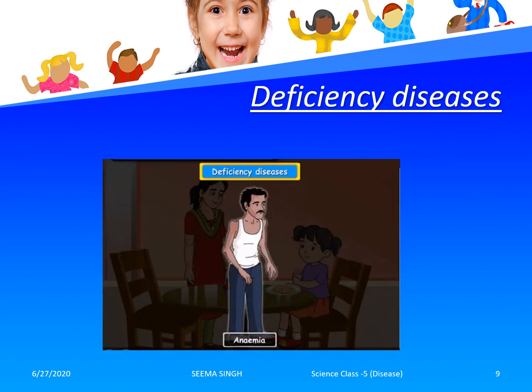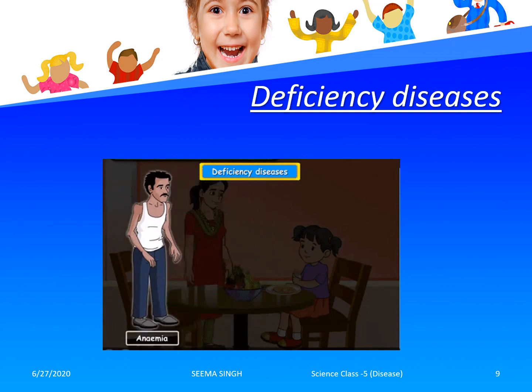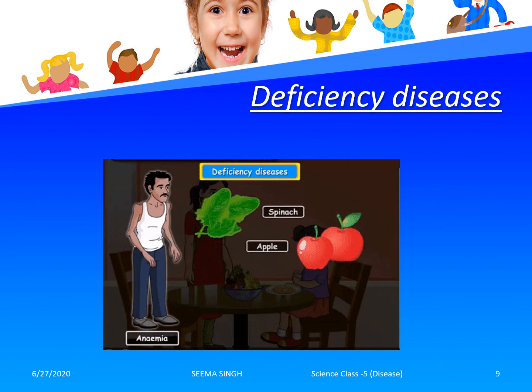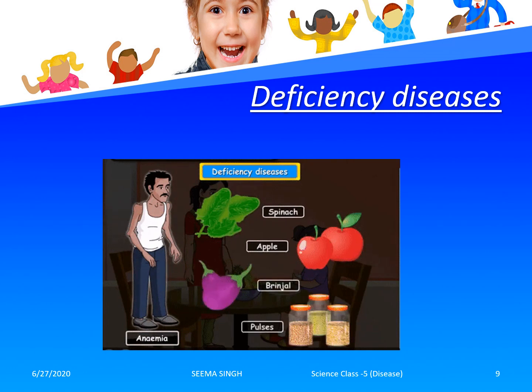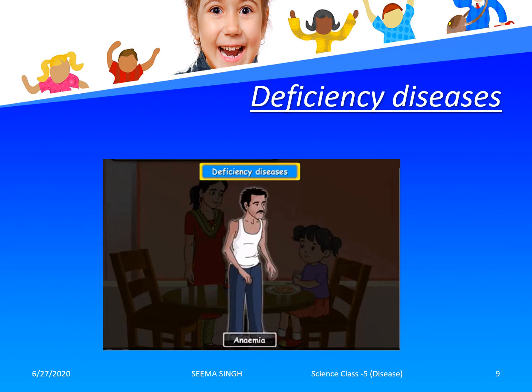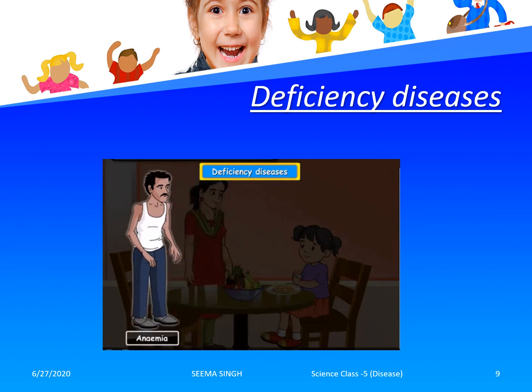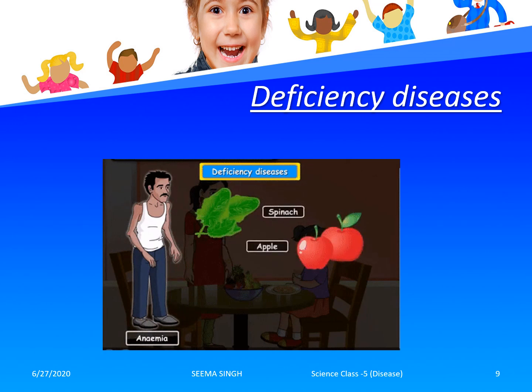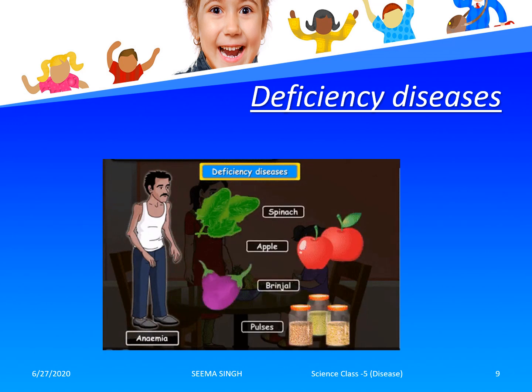Now, this slide shows the deficiency disease. Here we will be understanding another kind of disease, that is deficiency disease. So let us try to understand what the term deficiency means. Deficiency means the lack of certain nutrients in our body. Because of that, when our body suffers and has certain diseases, we term these diseases as deficiency diseases.